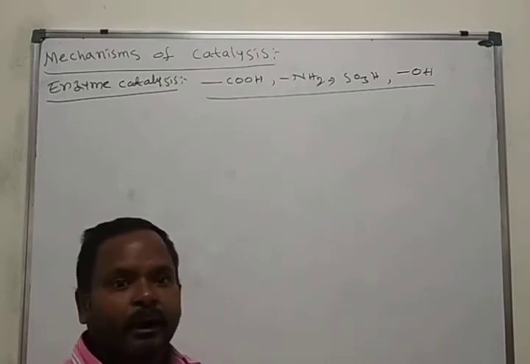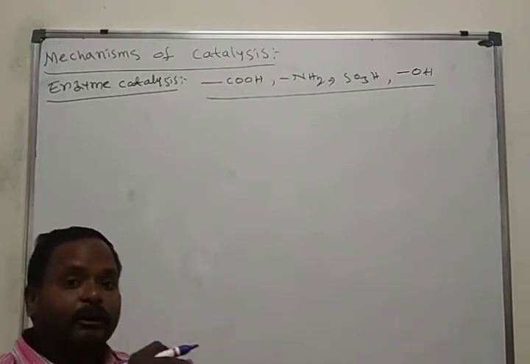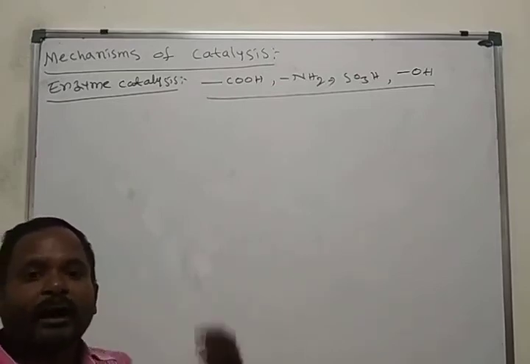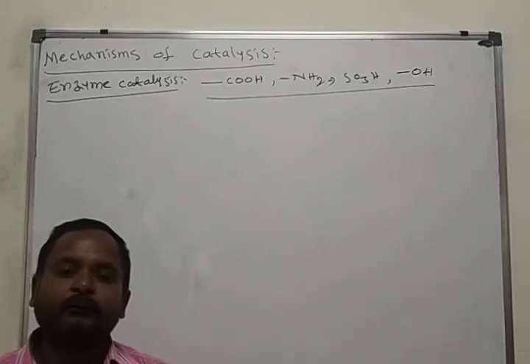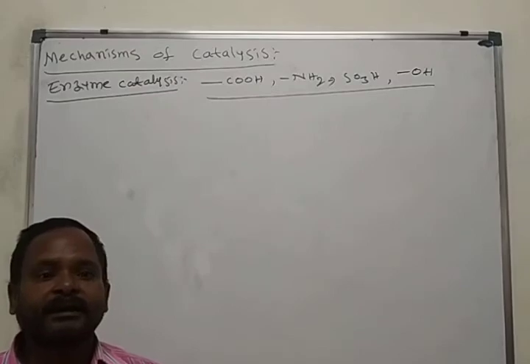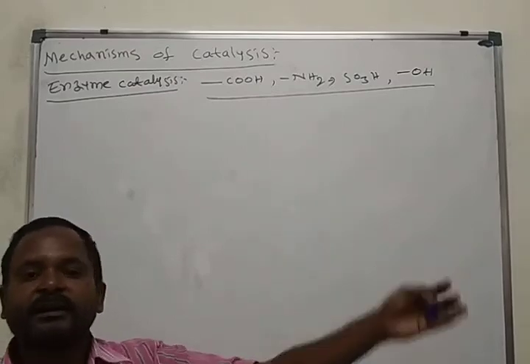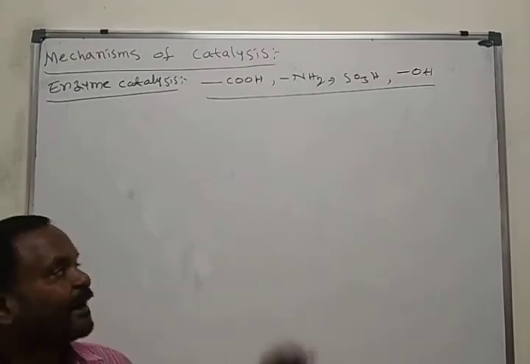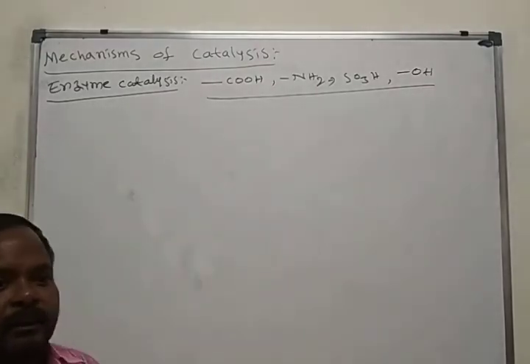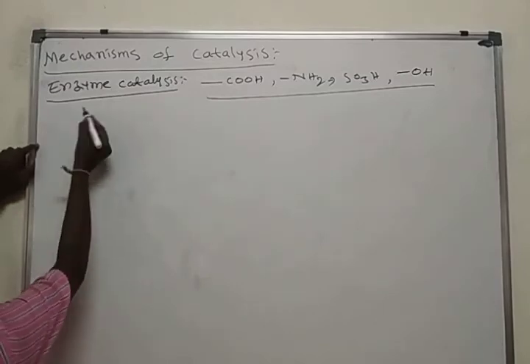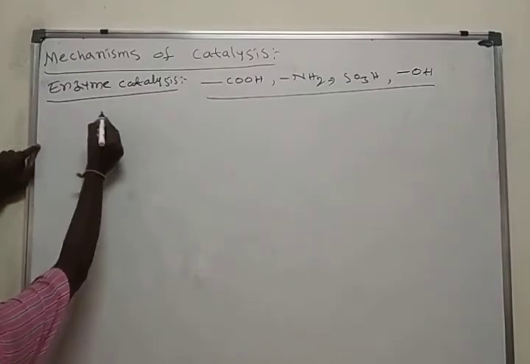All the reactants are activated by those cavities and form an intermediate. By the heating of the intermediate complex, we get the products. This is the simple one. Here it involves only two steps.